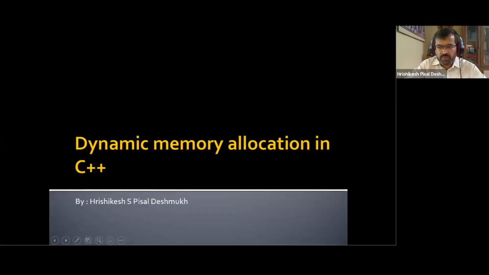dynamic memory management. Today's topic for discussion is dynamic memory allocation in C++. But I'll not directly jump to the dynamic memory allocation concepts. I'll first discuss memory, what the different types of memory are, and where exactly this dynamic memory allocation happens. Those things we'll discuss first, and then later we'll go ahead with the details of how it can be implemented in C++.